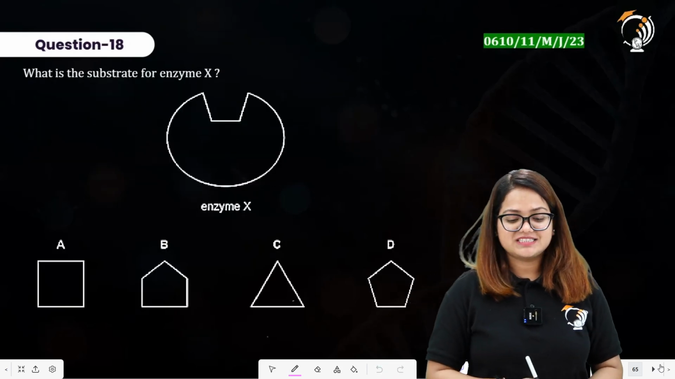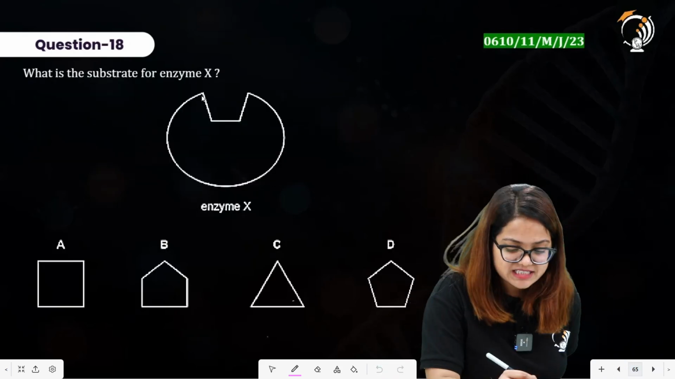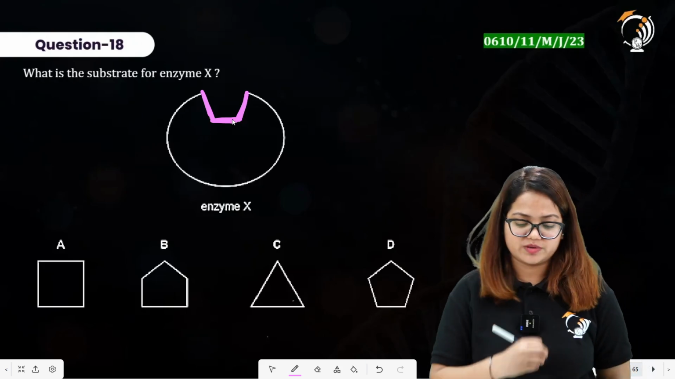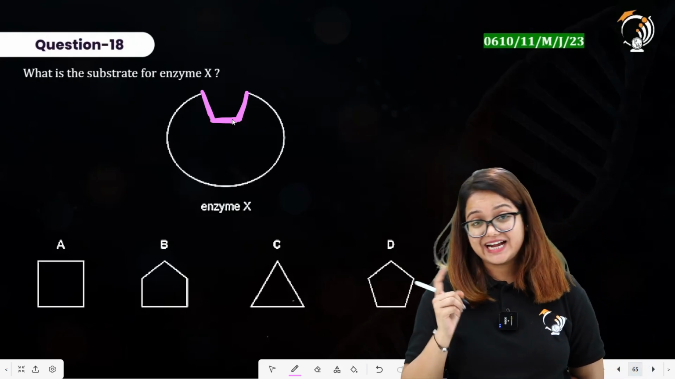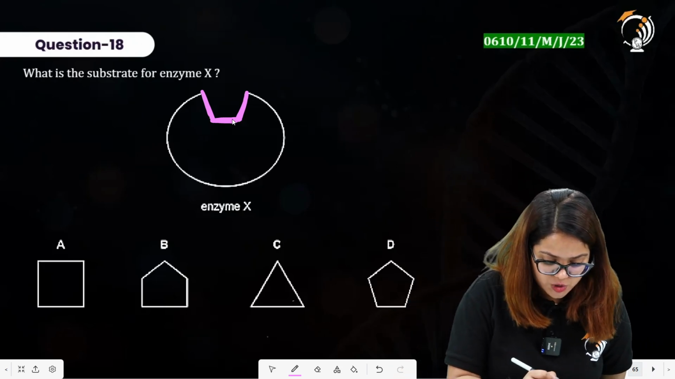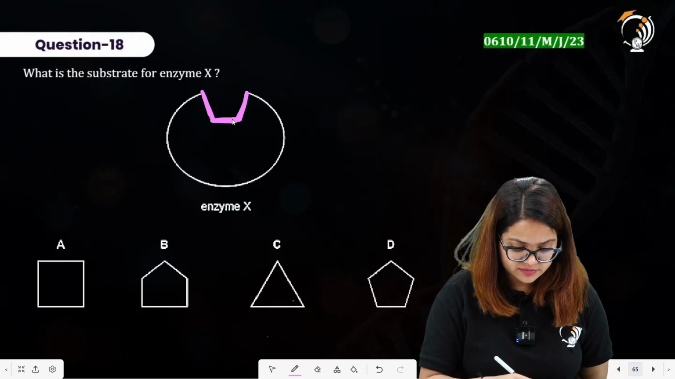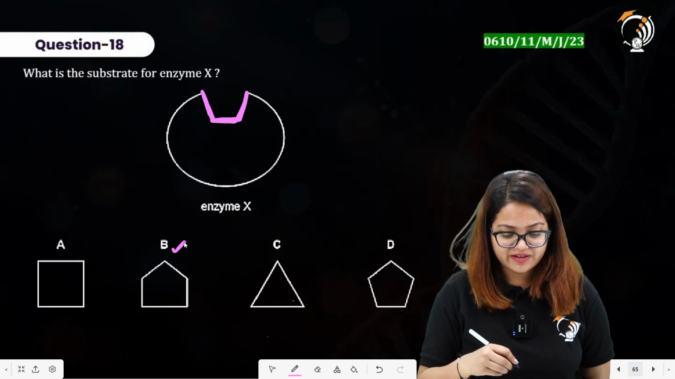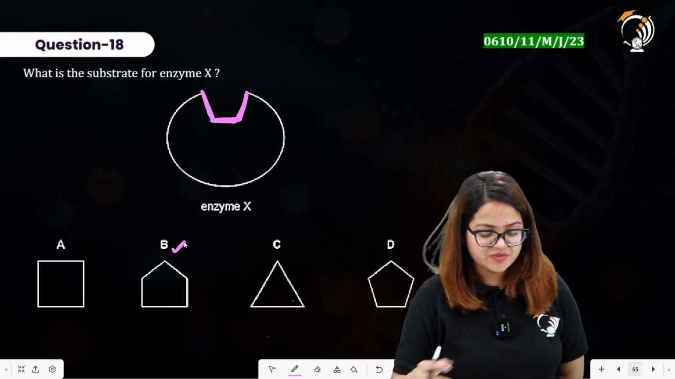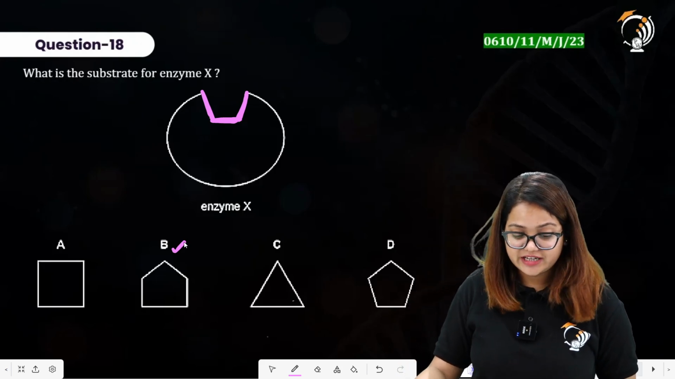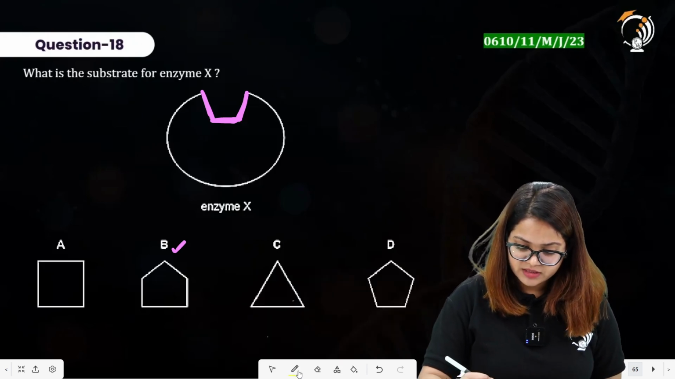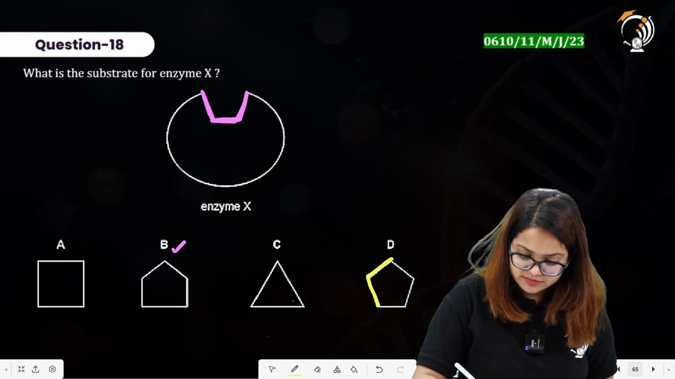Question number 18 says, what is the substrate for the enzyme X? So it has the shape of the active site. This is like this. This is the active site over here. We have to find out a substrate that has complementary shape to this active site. A square will not get fit into that. Option B will also not have that shape that is complementary to the active site of the enzyme over here. C clearly does not fit into it. Now talking about the option D, it can fit from this region.